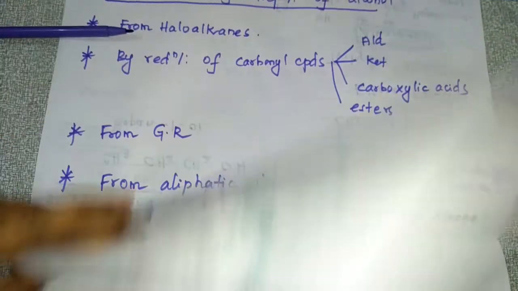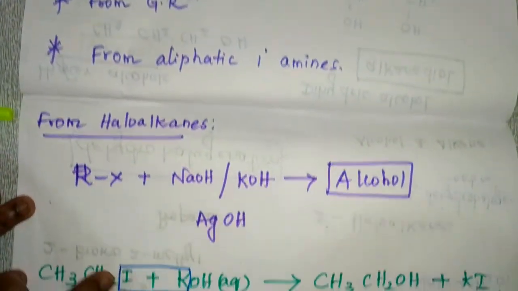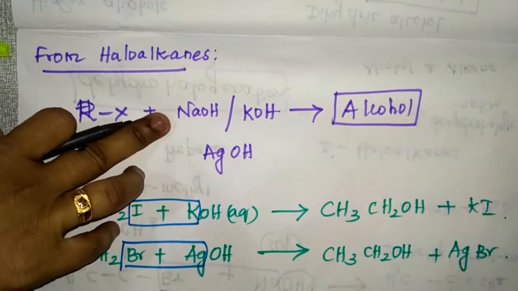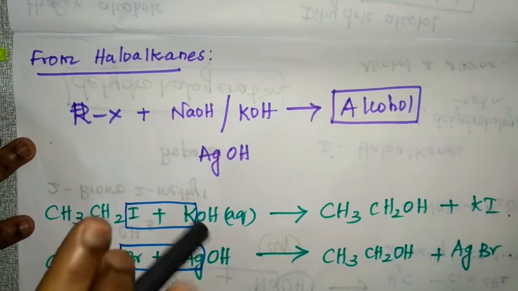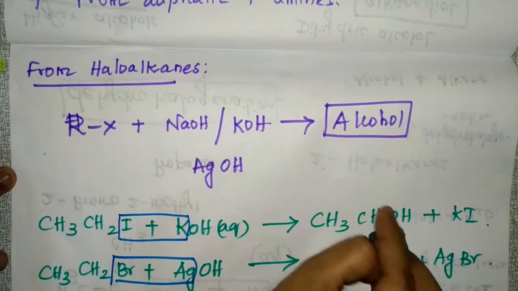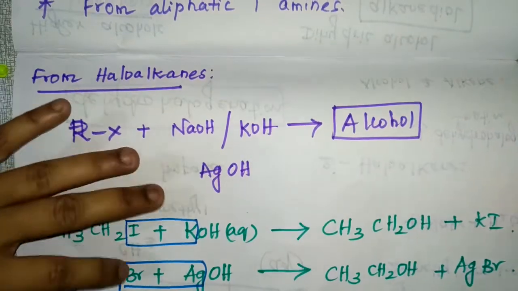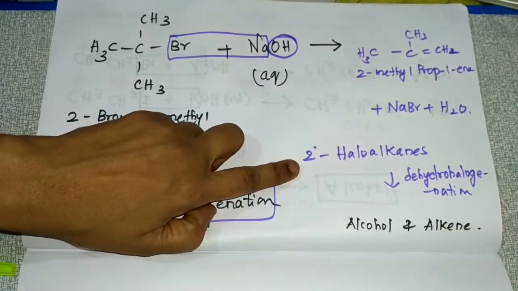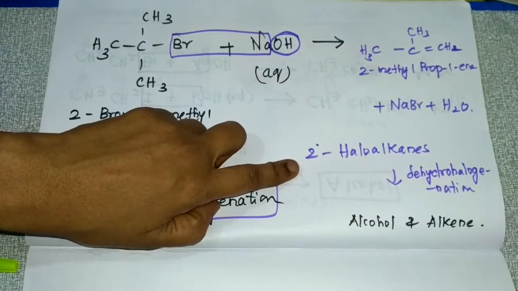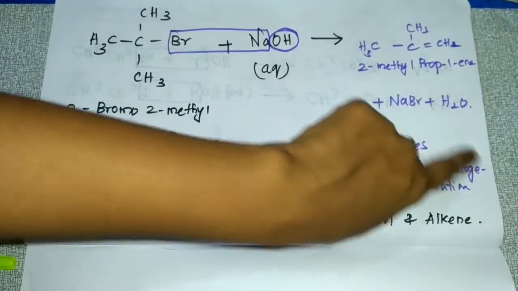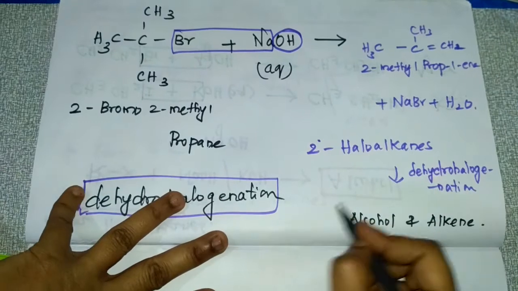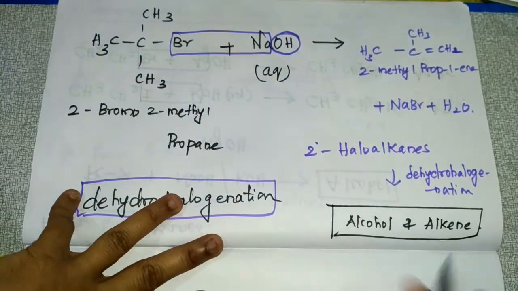Okay, so with this method, haloalkane with aqueous sodium hydroxide or potassium hydroxide, you will get primary alcohol. This method is used only for the preparation of primary alcohol. If you are taking secondary haloalkanes, it will undergo dehydrohalogenation and the product formed will be alcohol and alkene.